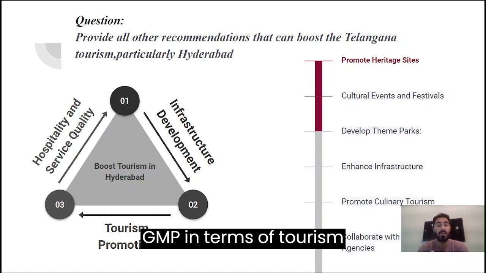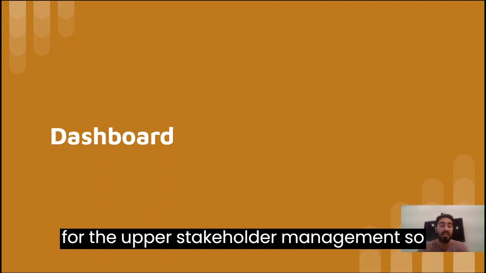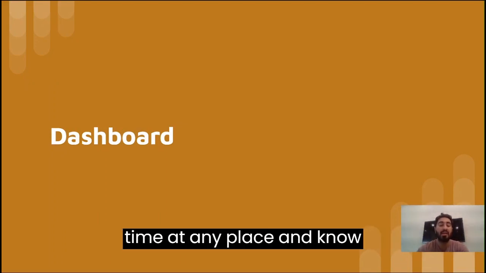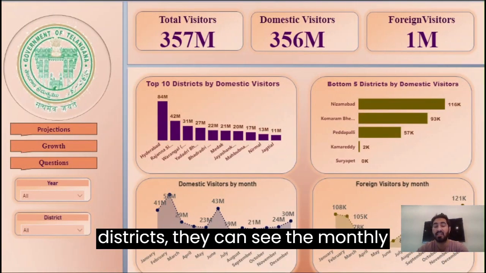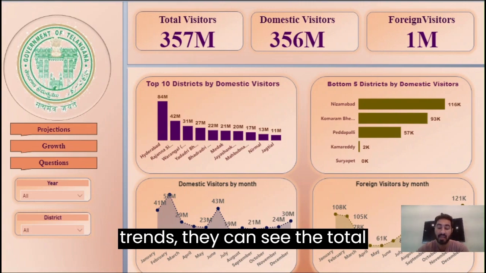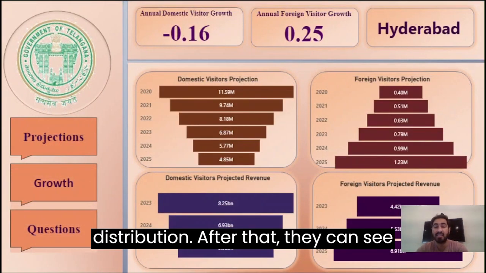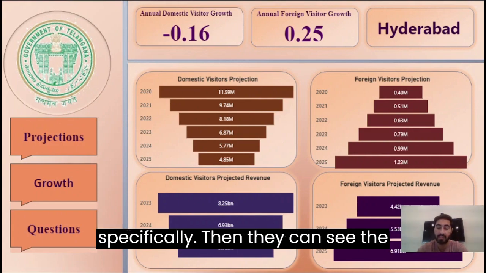Here is a dashboard I made for upper stakeholder management so that they can navigate it at any time, at any place, and know the insights. They can see the districts, the monthly trends, the total distribution. After that, they can easily see the projections for the coming 5 years for Hyderabad specifically.